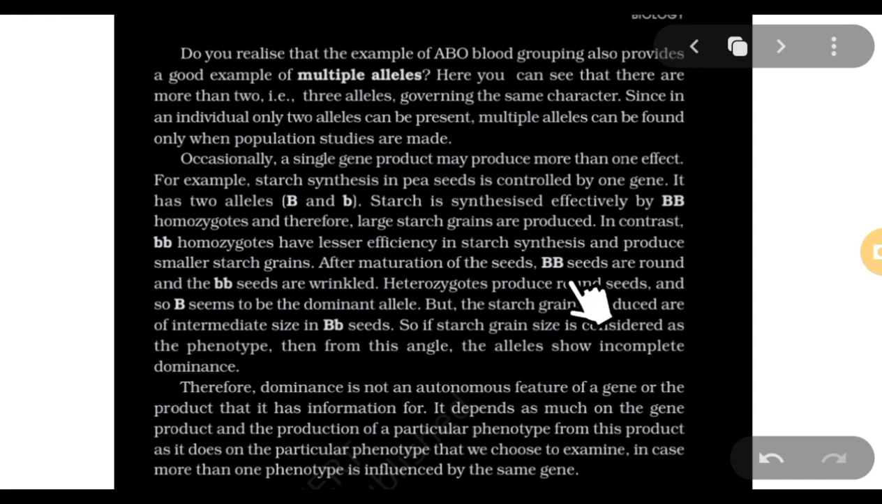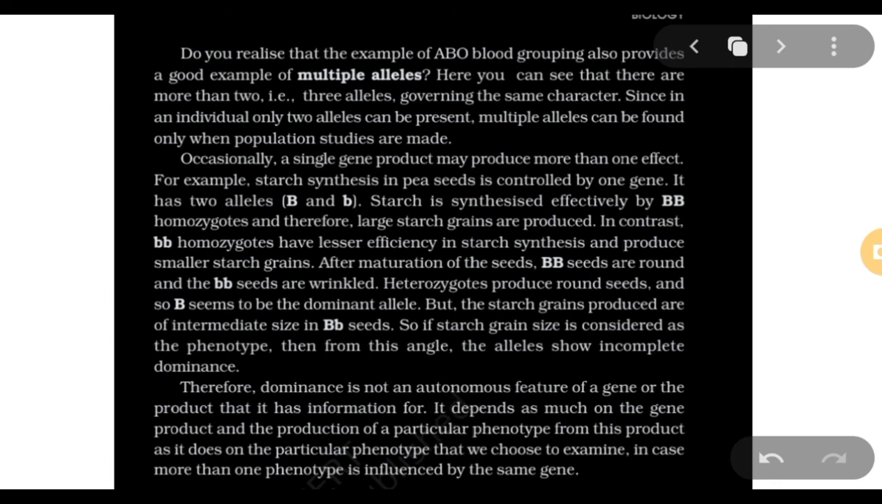Now, let's read it. But the starch grains produced are of intermediate size. So, if starch grain size is considered, in this form the alleles show incomplete dominance. We saw that. And since heterozygotes produce round seeds, capital B seems to be the dominant allele. So now you see how dominance and incomplete dominance are both shown by the same set of alleles. Therefore, this is a very important statement: dominance is not an autonomous feature of a gene or the product that it has information for.